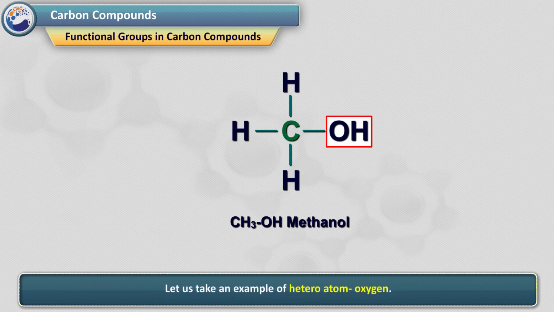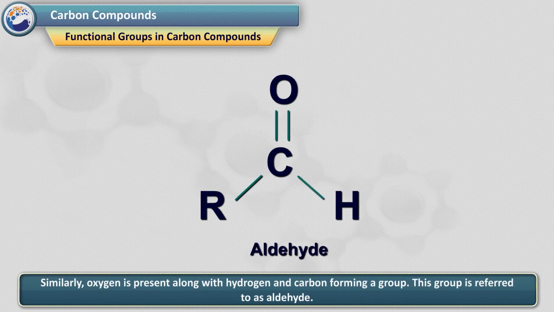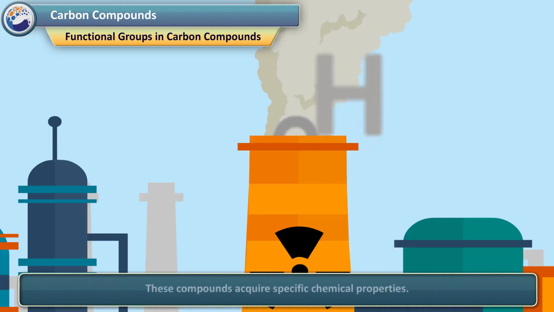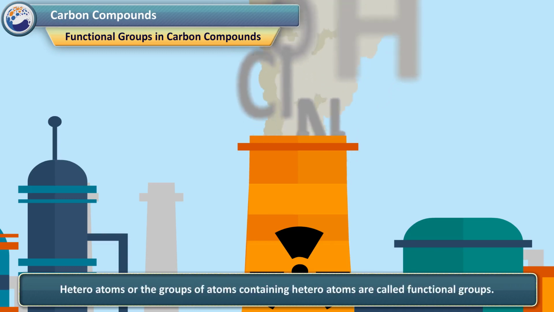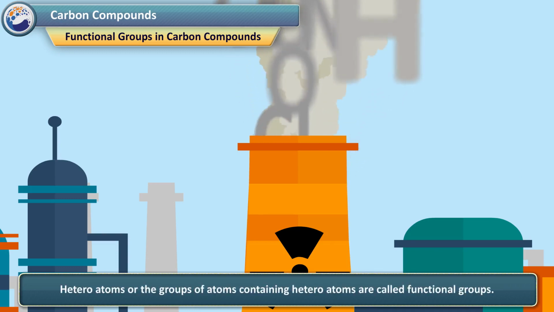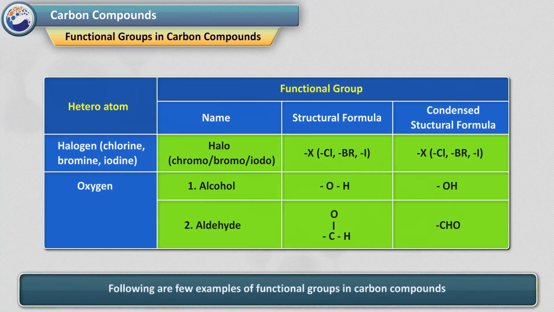Let us take an example of heteroatom oxygen. In alcohol, oxygen is present along with hydrogen. Similarly, oxygen is present along with hydrogen and carbon forming a group. This group is referred to as aldehyde. These compounds acquire specific chemical properties. Heteroatoms, or the groups of atoms containing heteroatoms, are called functional groups. Following are few examples of functional groups in carbon compounds.